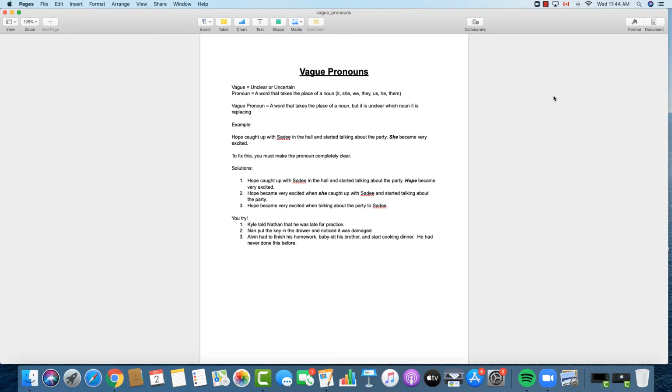So let's take a look at how this looks in practice. I'm going to give you an example here and we'll see if we can pick out why it's vague. So if I say, Hope caught up with Sadie in the hall and started talking about the party. She became very excited. So Hope and Sadie are two subjects. We know who they are. Those are proper nouns. They're capitalized. They are specific names of two specific people. But then all of a sudden we've got this pronoun here, she.